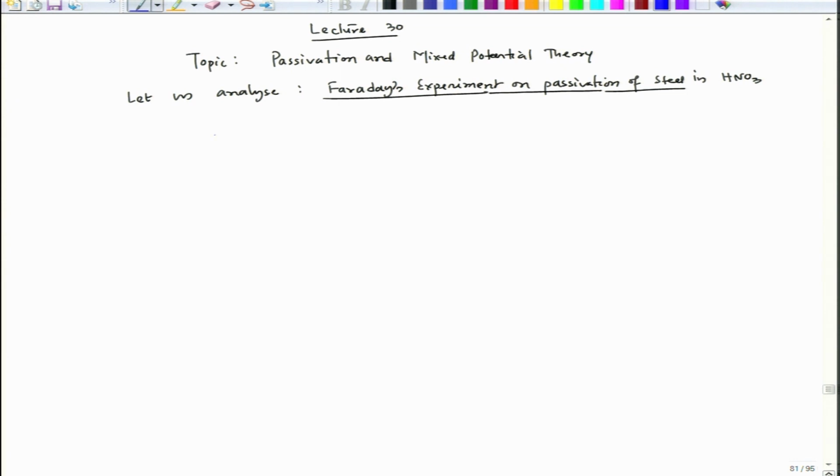Now, in the case of HNO3, the reduction reaction is NO3 minus plus 4H plus plus 3 electrons equal to NO plus 2H2O.